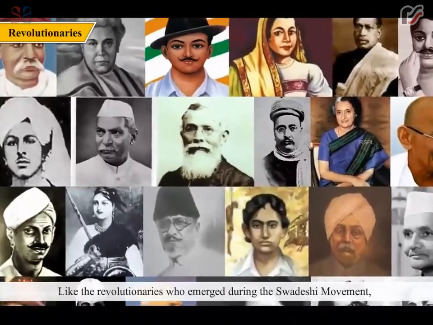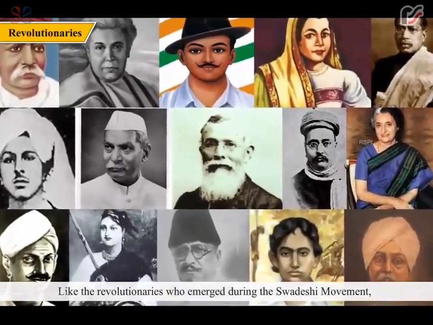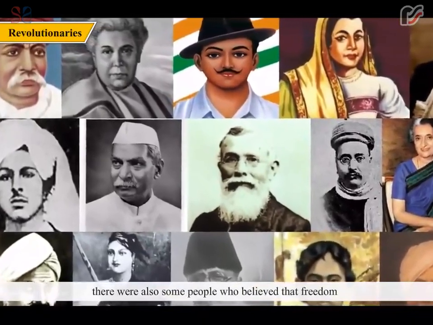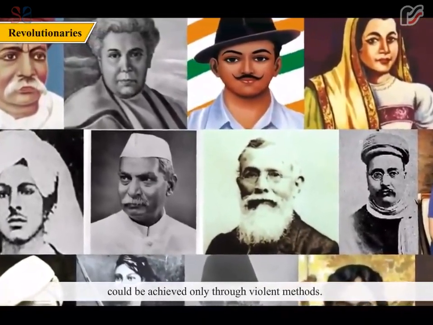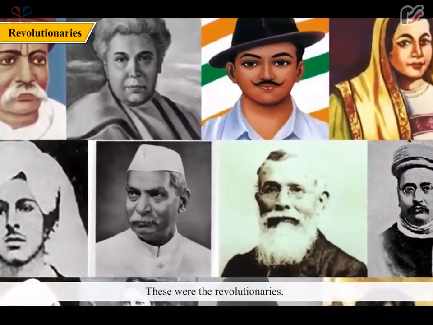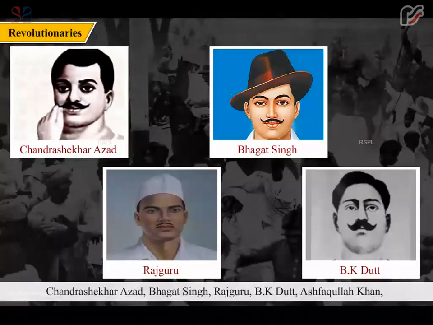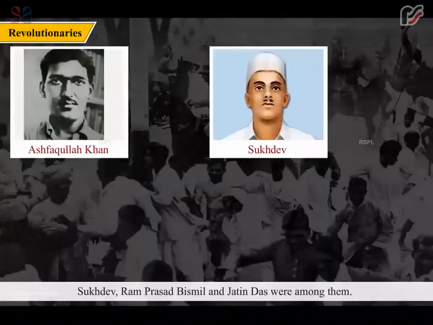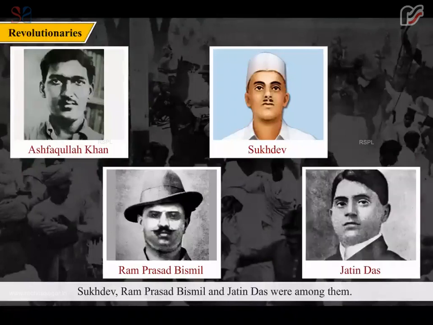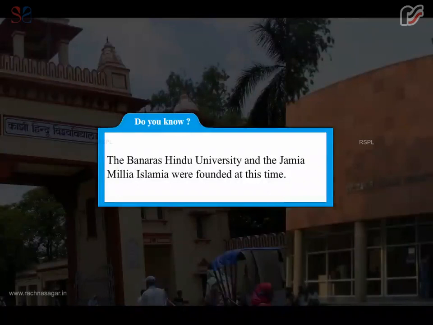Like the revolutionaries who emerged during the Swadeshi movement, there were also some people who believed that freedom could be achieved only through violent methods. These were the revolutionaries Chandrasekhar Azad, Bhagat Singh, Rajguru, B.K. Dutt, Ashfaqullah Khan, Sukhdev, Ram Prasad Bismil and Jatin Das were among them. These revolutionaries sacrificed their lives for the motherland. We salute them. Do you know? The Banaras Hindu University and the Jamia Millia Islamia were founded at this time.